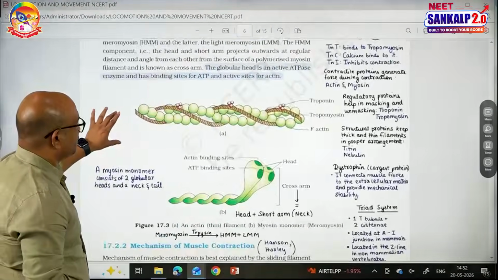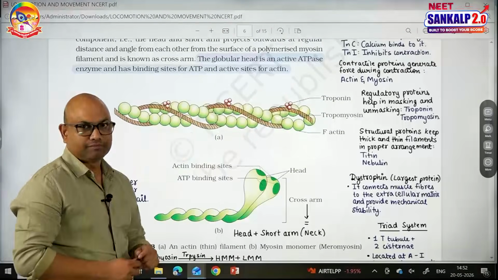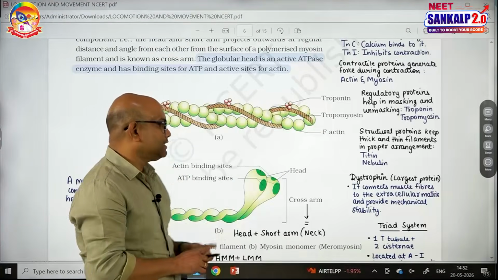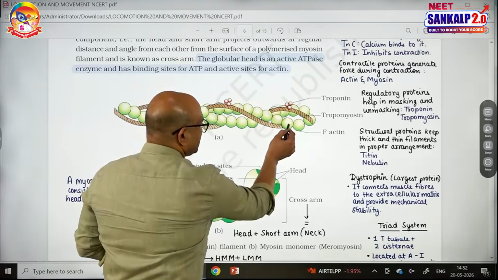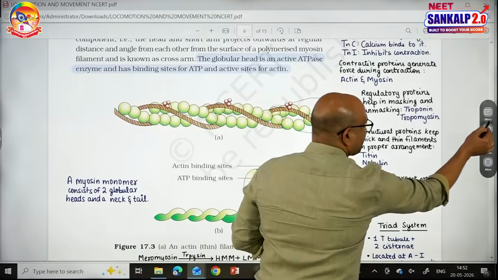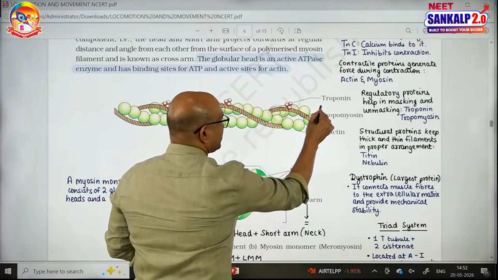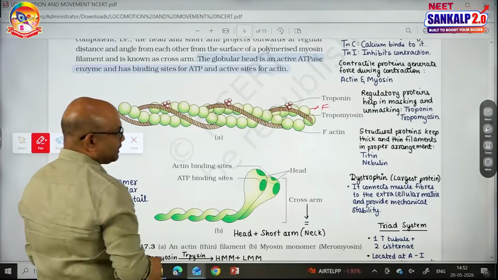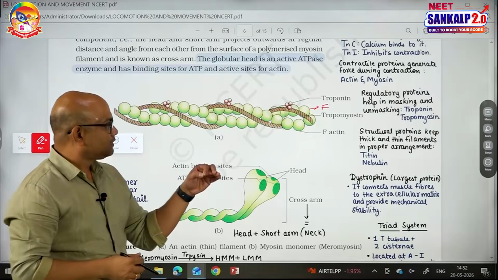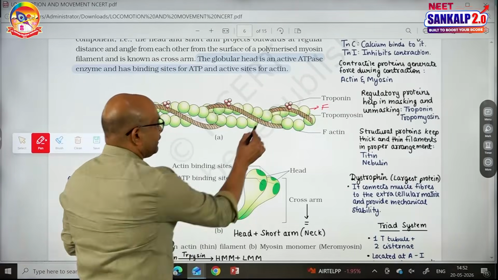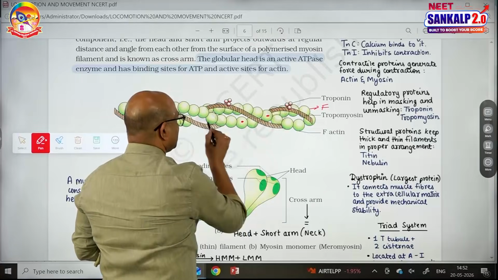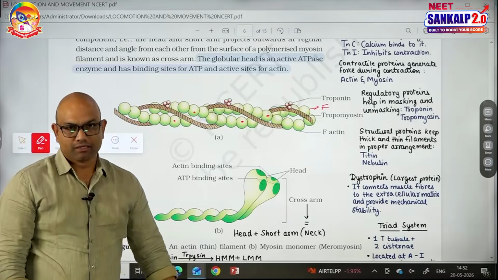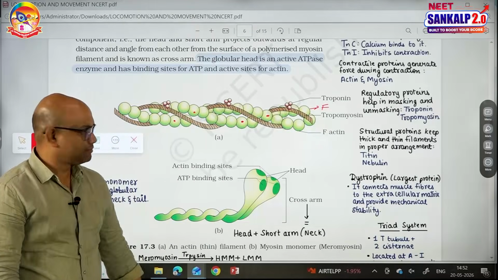See, this is a thin filament. A thin filament is made up of three components. F actins, but there are two F actins, these green color structures. This is F actin and this one is also F actin. Two F actins. On the F actins, there are sites to bind with the myosin. If I put dots over this, these are the sites of actin to bind with the myosin. They are called active sites, also known as myosin binding sites.